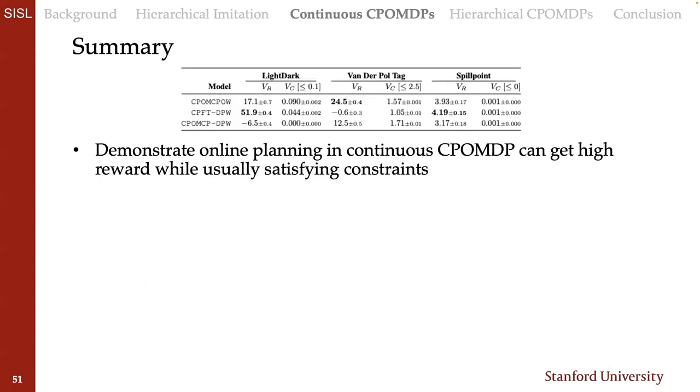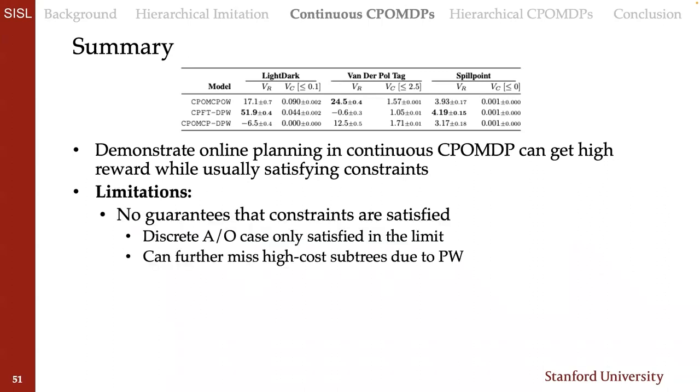In our experiments, which I'll only briefly mention in the interest of time, we demonstrated that our methods for online planning in continuous POMDPs can get high rewards while usually satisfying constraints. However, we noticed that they have limitations. For one, though dual ascent will guide search towards satisfaction, there are no guarantees, especially in an anytime fashion.